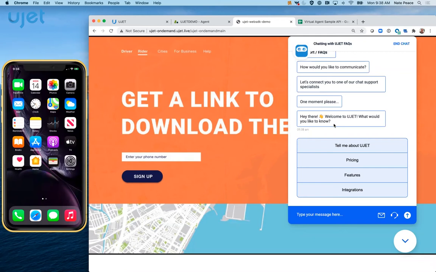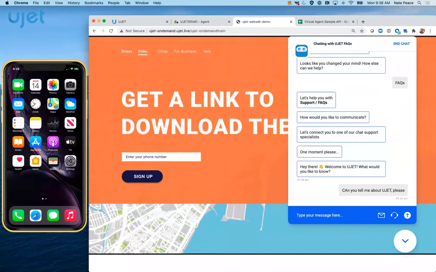Now, at this point, the virtual agent has reached out. It's used an emoji. It says, "Hey there, welcome to UJET. What would you like to know?" I could select one of the buttons, or I can even use natural language processing. So I'm going to say, "Can you tell me about UJET? I'll add some politeness, please."